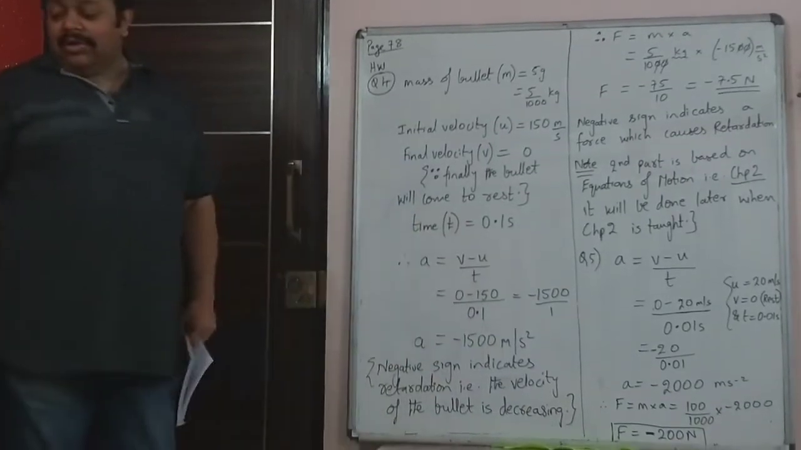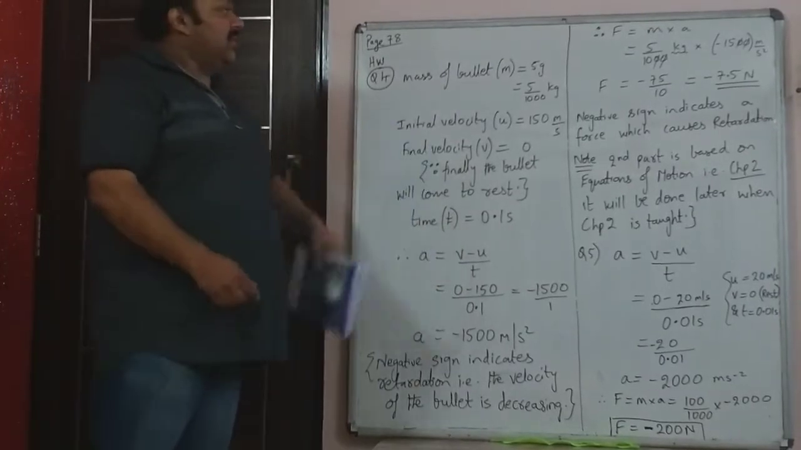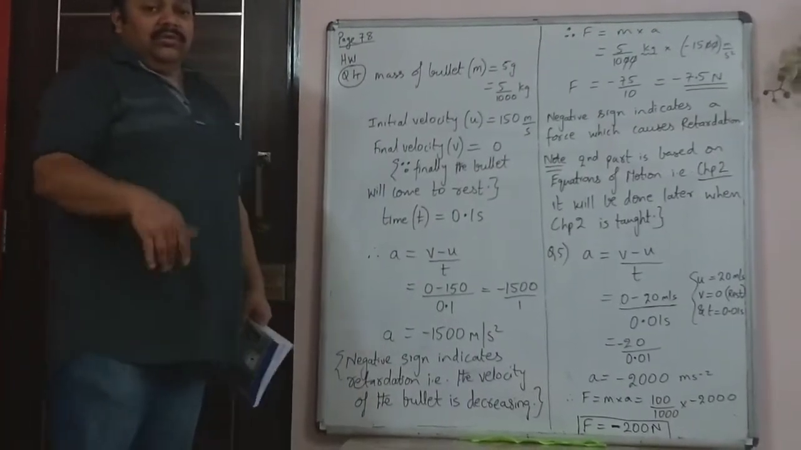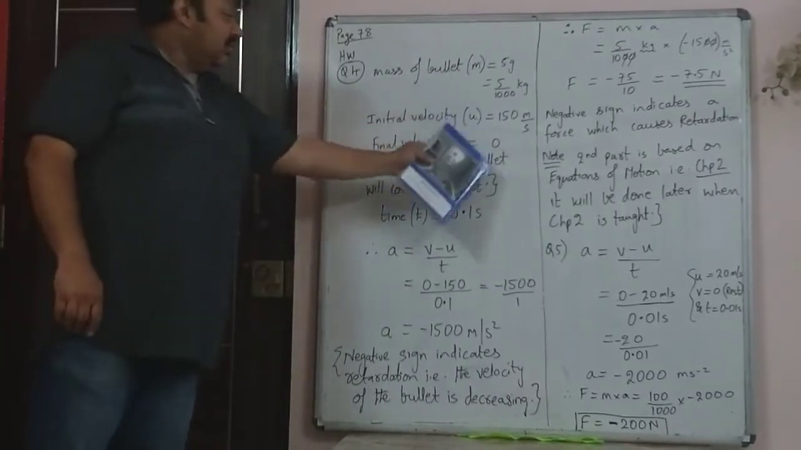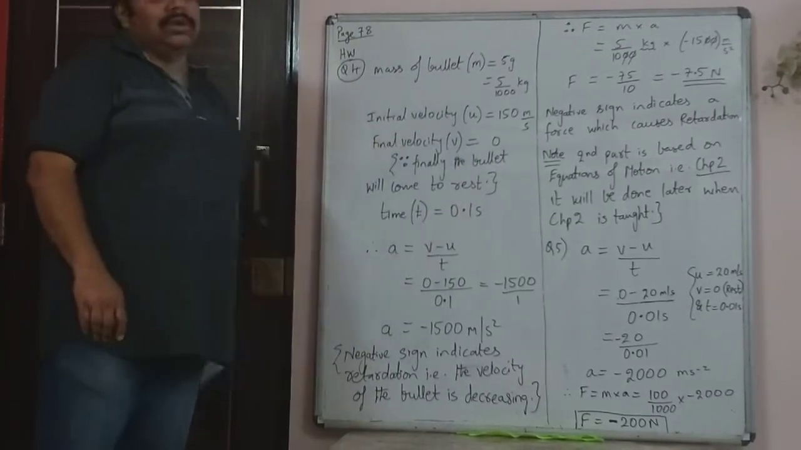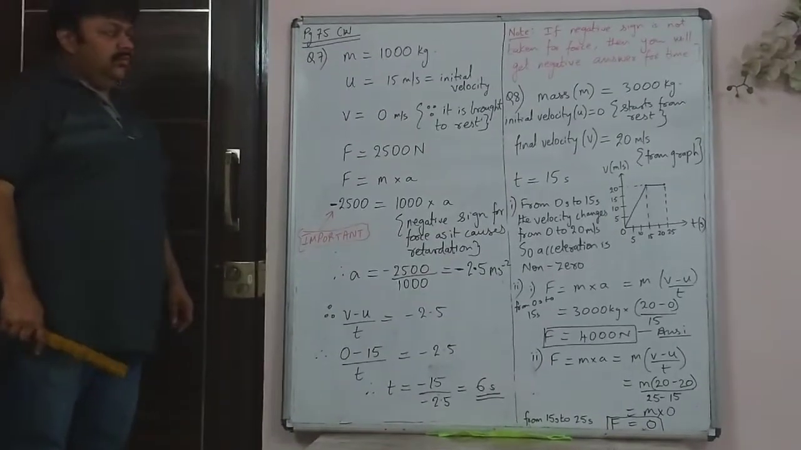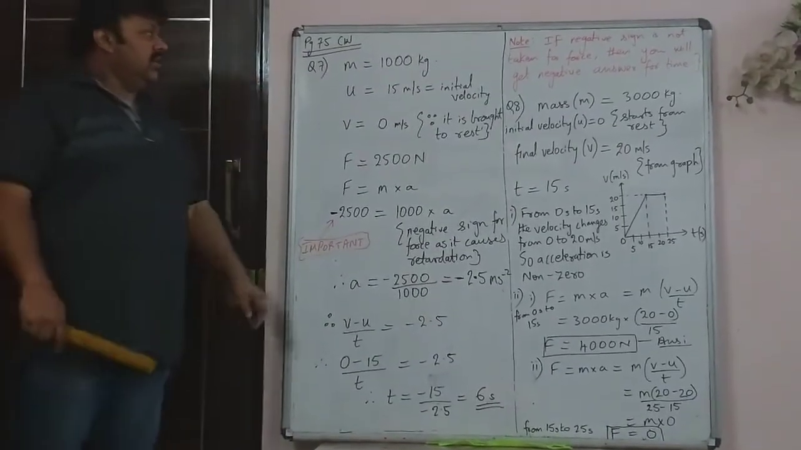So you can copy down these two sums. This is the explanation of the two homework sums, which I felt you would have some difficulty with because this was not given, so you have to assume that. Okay? Now question 7.